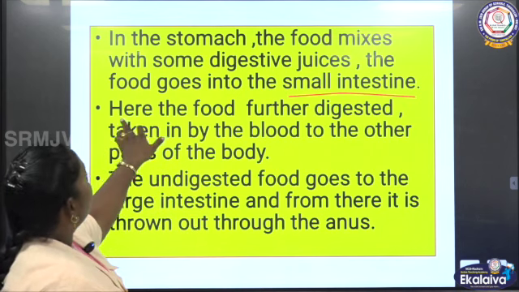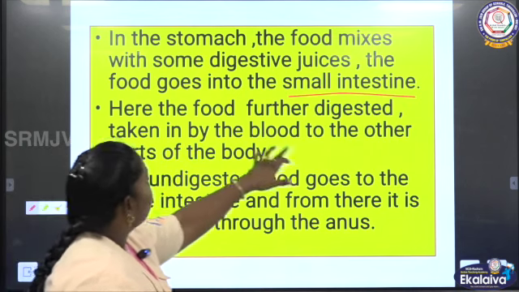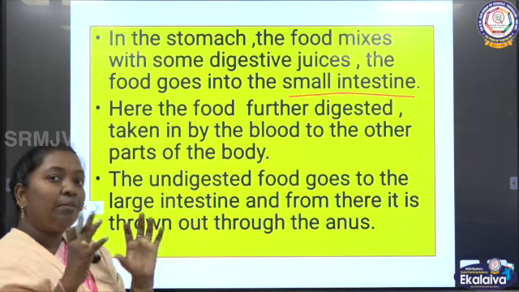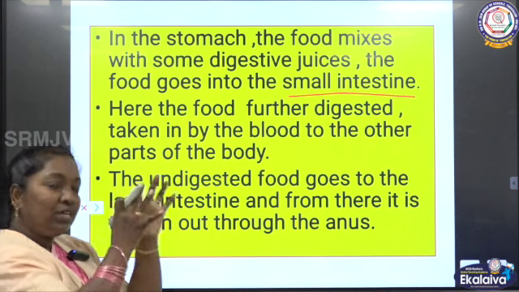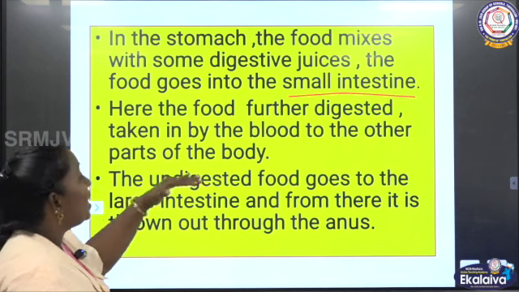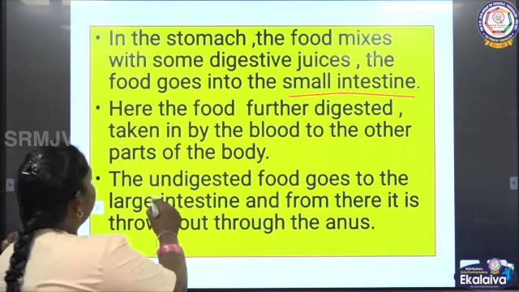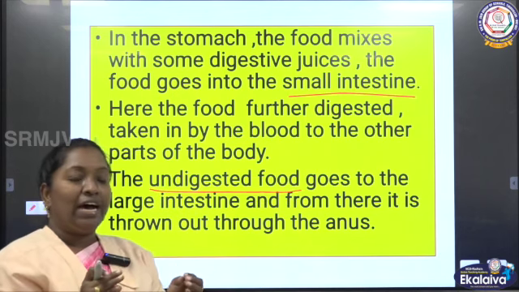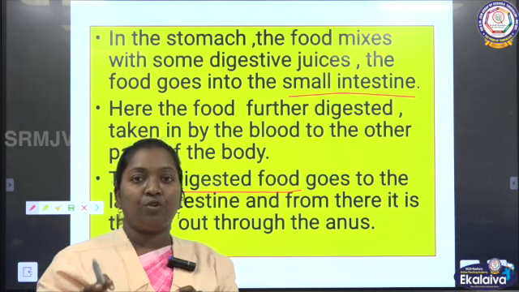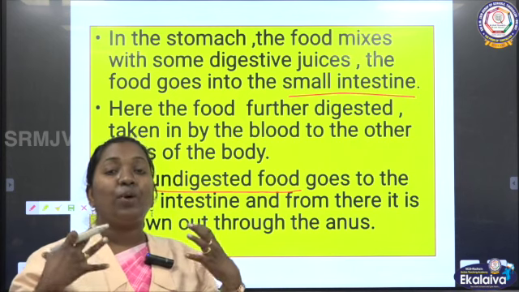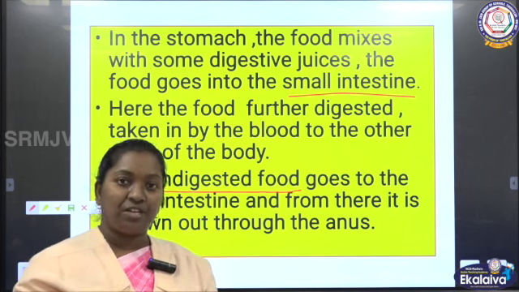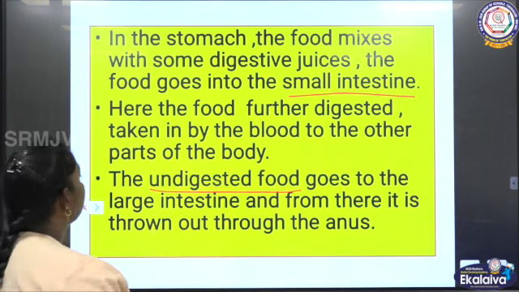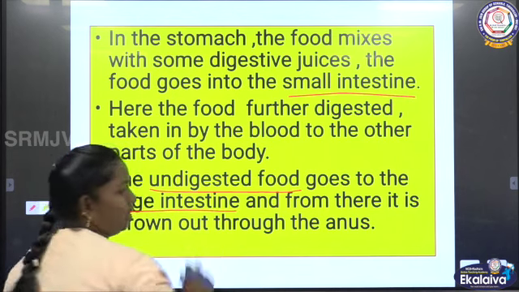Then it is taken by the blood to the other parts of the body. So what are the things that have been digested? That part will be supplied to the other parts of the body. After cooking, the remaining wastage will be there, isn't it? That will be thrown off. Likewise, the waste materials will be there after digestion, that is undigested particles. Those undigested particles go into the large intestine.